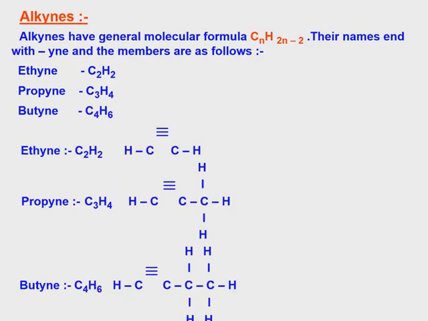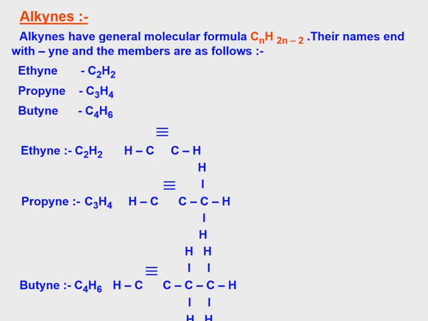Alkynes have the general formula CnH2n minus 2. Their names end with yne. Members are given below. The first member has a minimum of 2 carbons. So 2 into 2 is 4, 4 minus 2 is 2. So C2H2, 2 carbon containing a triple bond.